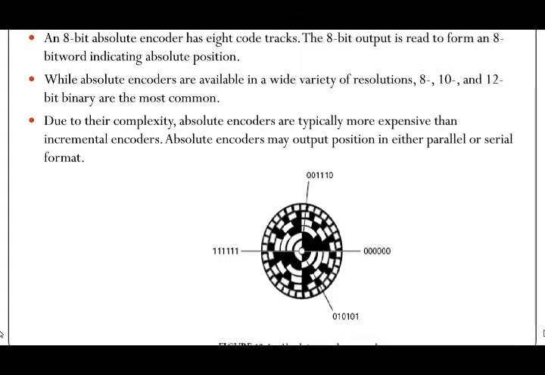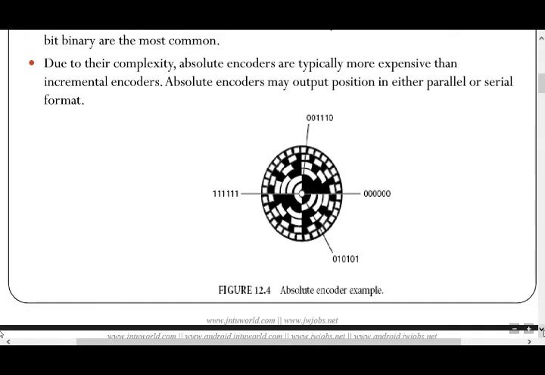While absolute encoders are available in a wide variety of resolutions, 8, 10, 12 bits, binary is the most common. Due to their complexity, absolute encoders are typically more expensive than incremental encoders. Absolute encoders may output position in either parallel or serial format.